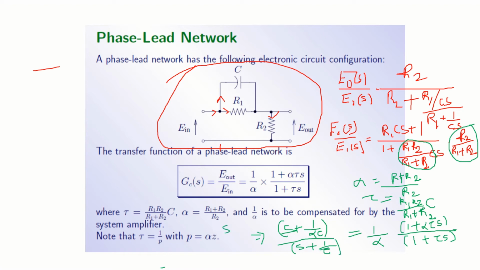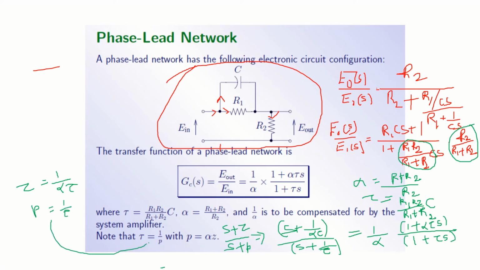This you compare with S plus Z divided by S plus P. So now Z is equal to 1 by alpha tau and P is equal to 1 by tau.